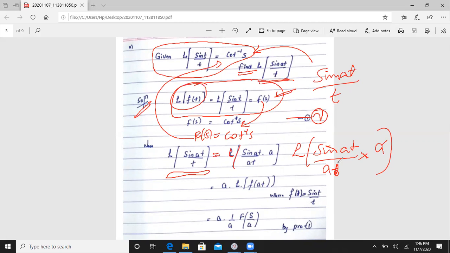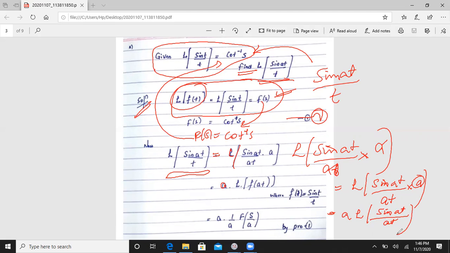Okay. If we cancel this one, we will get the same answer only. That's why we will take sin of at divided by at, into a. So when we separated this function, a is a constant value. That's why we will take a outside. Then the Laplace transformation of sin at divided by at.